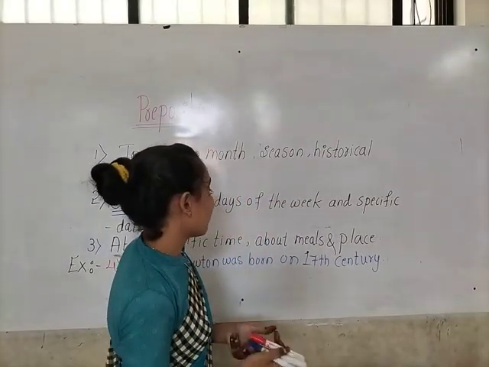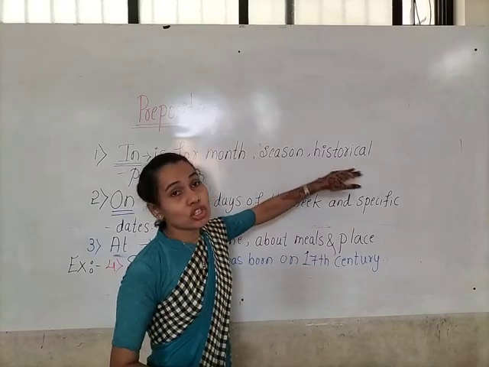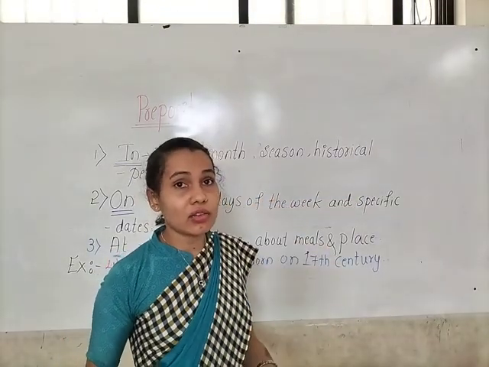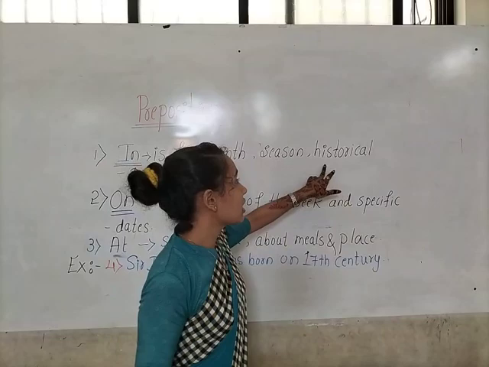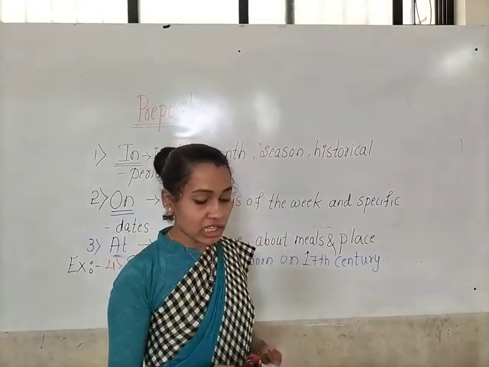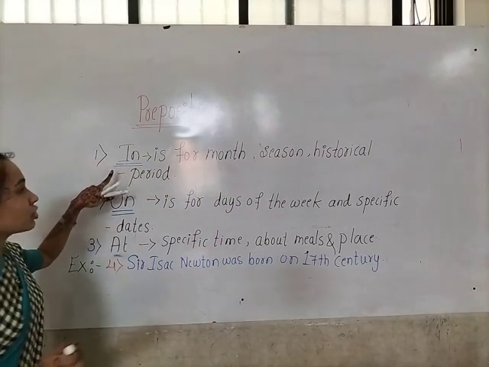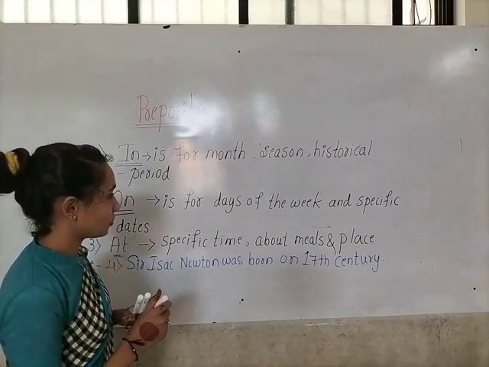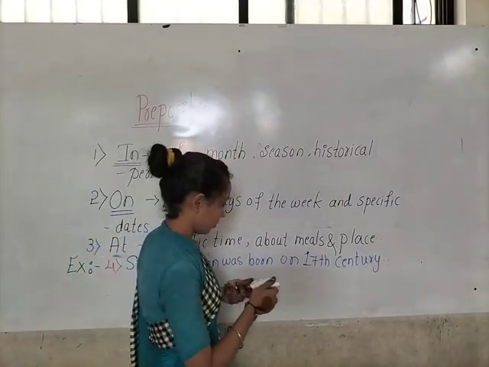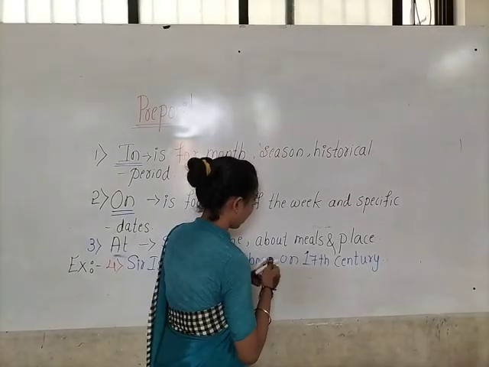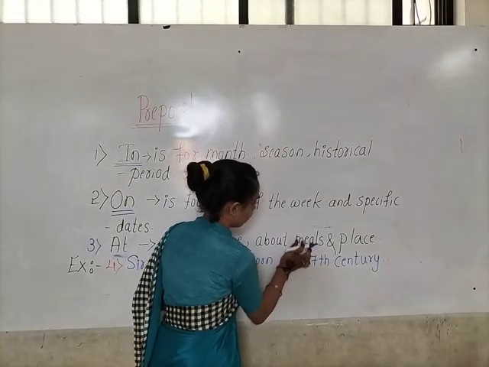So here 17th century is the historical period. That has already happened. That is a historical period. For the historical period, we have to use in preposition. Sorry, here we have to use in preposition.